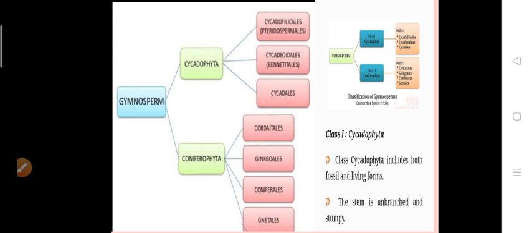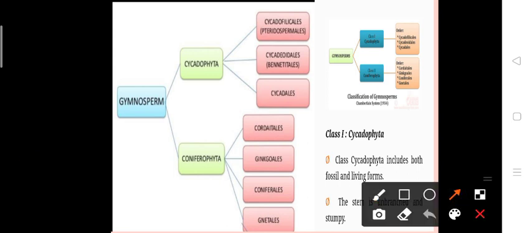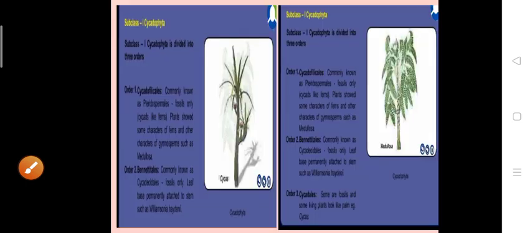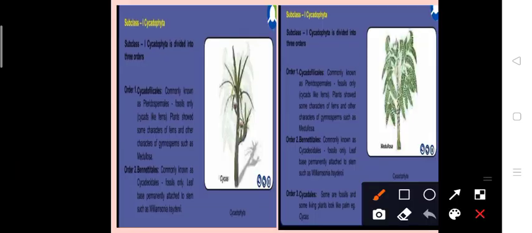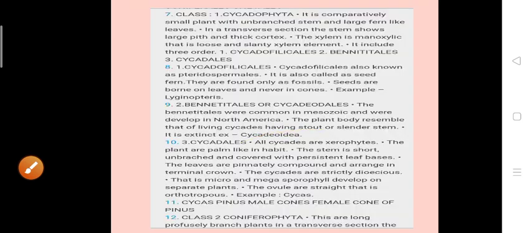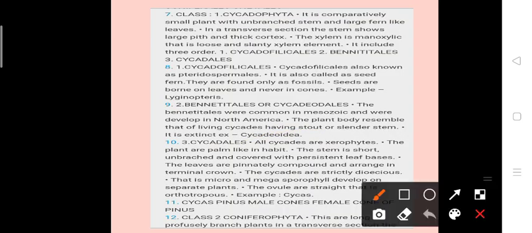Coming to the Cycadophyta class. In this class, both fossils and living forms are included.